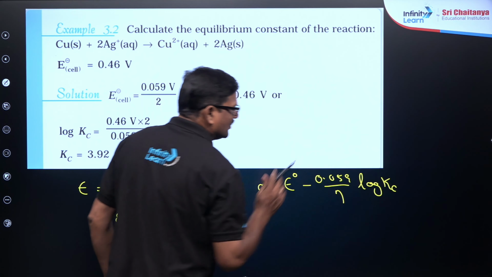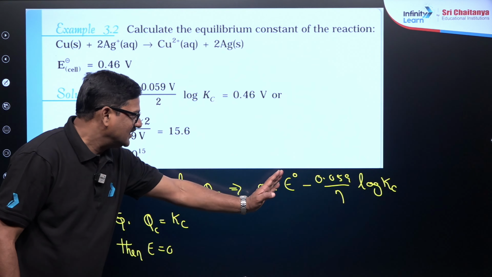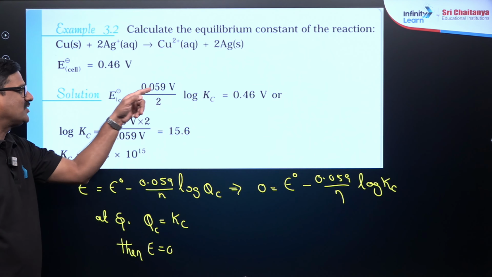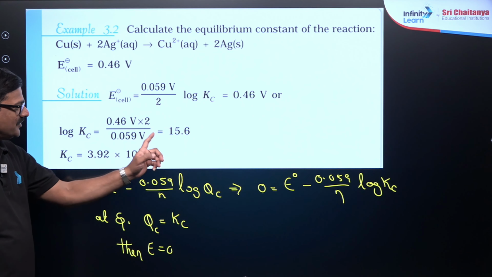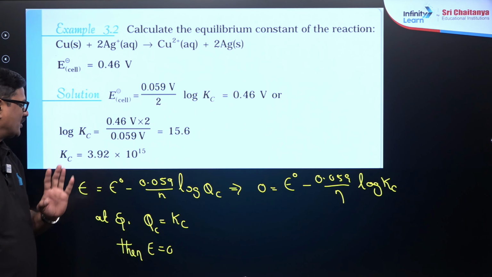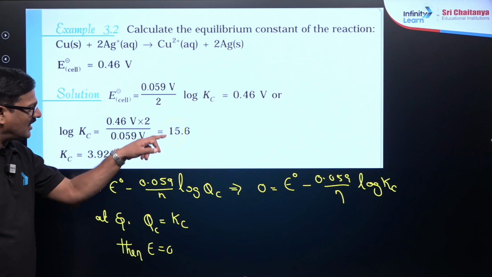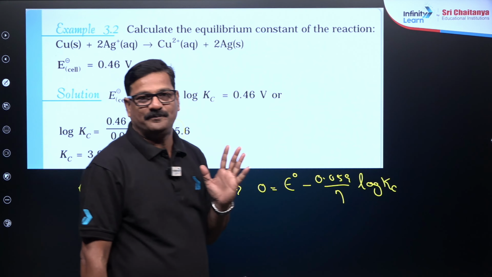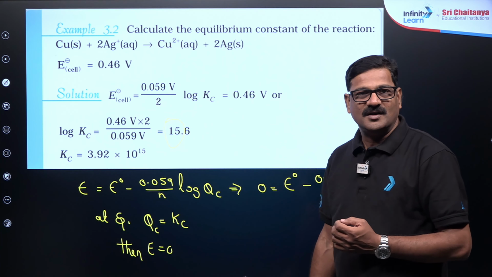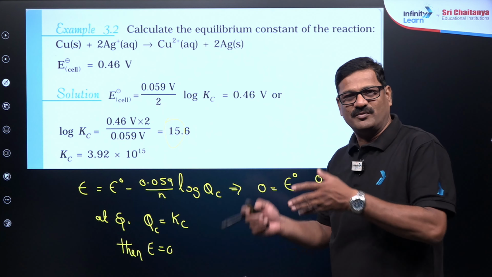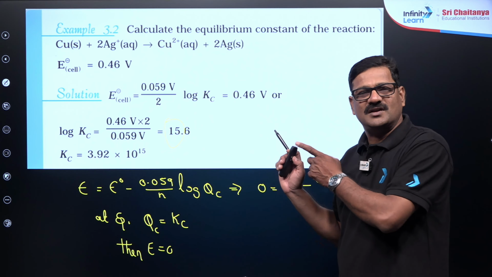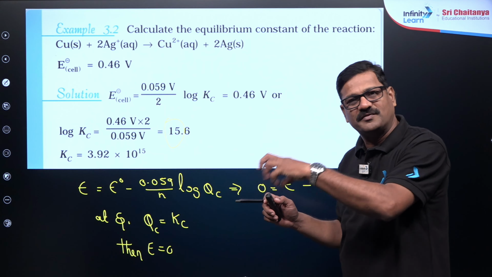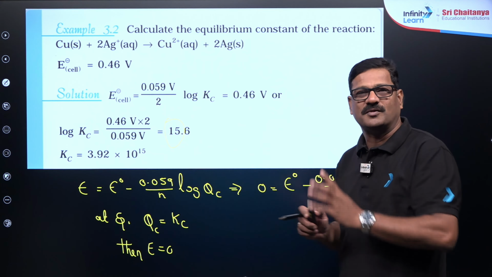Okay, so if we want to take log Kc, it is going to be E cell is equal to 0.059 by n factor. So the Kc value is given, you are going to take 15.6 as the answer. So bringing the logarithm to this side, the answer is going to be 10 to the power of 15. It is a CBSE question. Whether they give antilog or not will be in the question paper instructions. That is another story. Whatever number, 15.6, this 15 becomes 10 to the power 15. That is perfect. Clear or not?